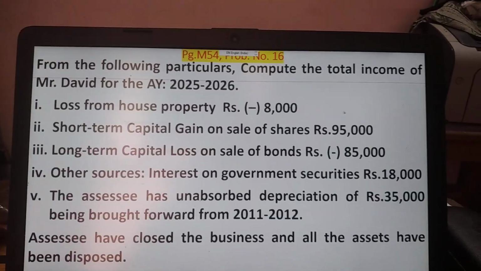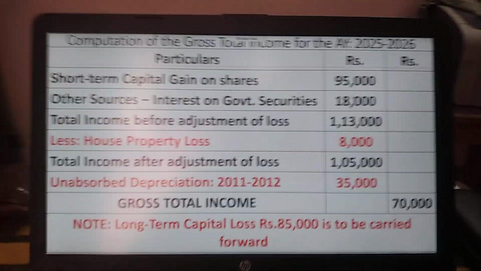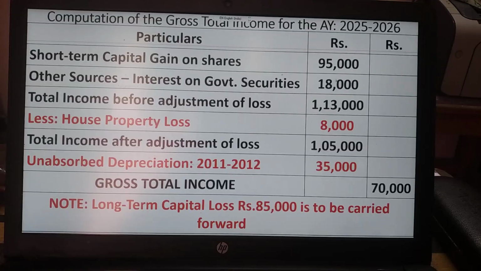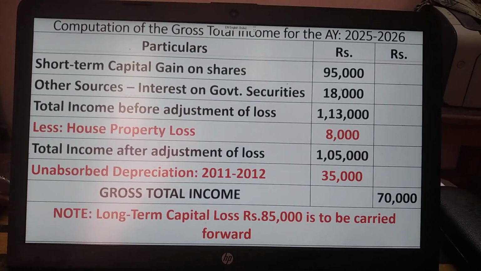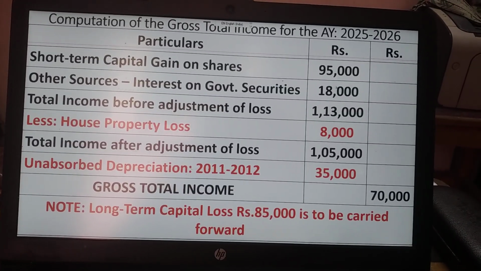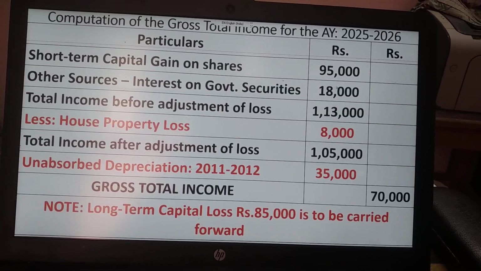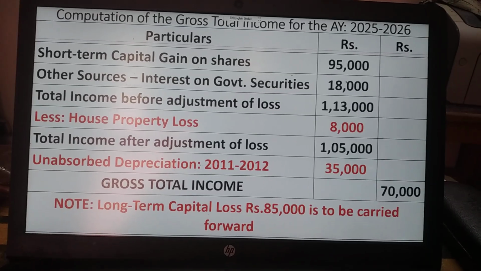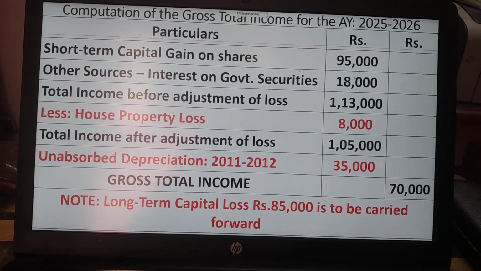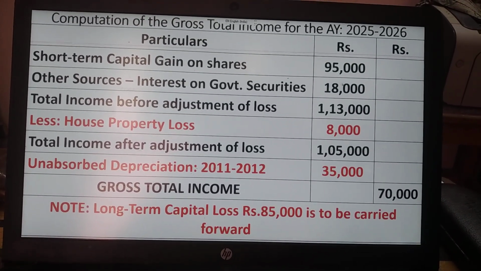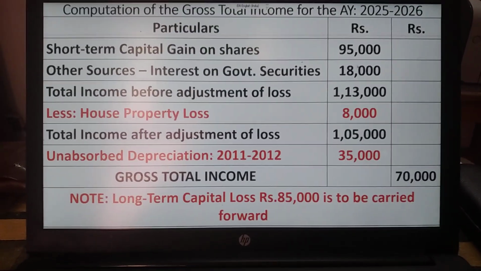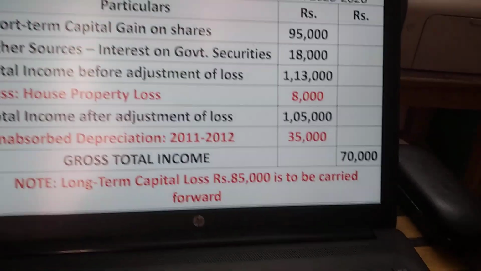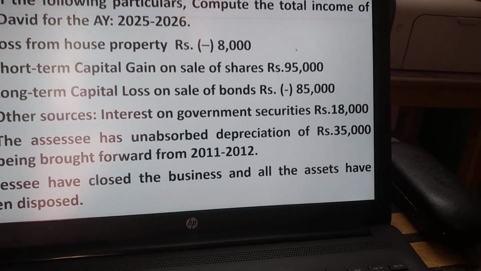Now let us carry forward with the solution. Loss and all you need not, you can adjust it later. Now first, computation of gross total income for the assessment year 2025-26. Short-term capital gain on shares 95,000. Other sources, interest on government securities 18,000. Then total income before adjustment of loss 1,13,000.